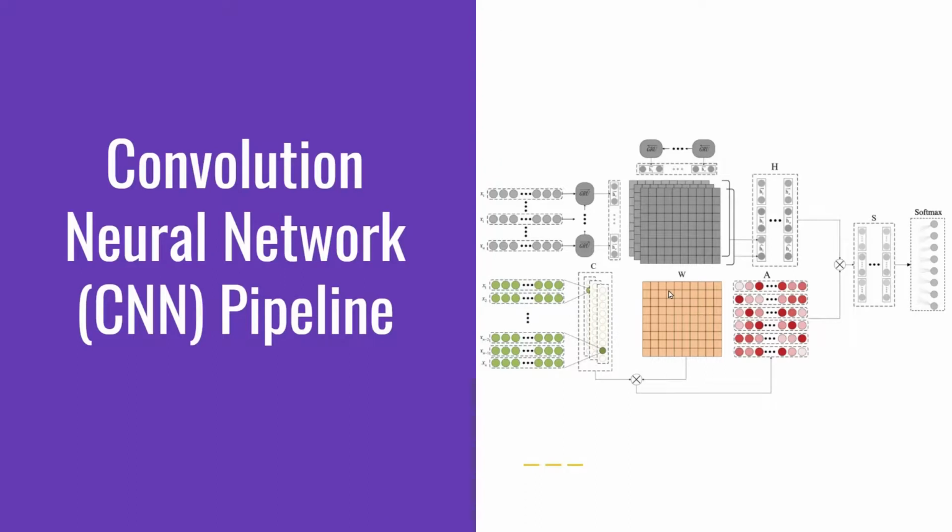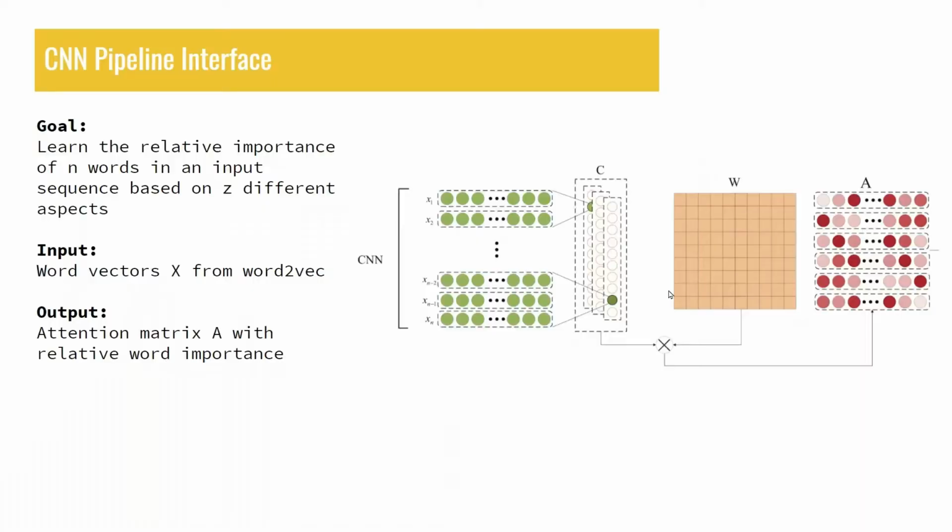Now we will discuss the convolutional neural network pipeline, which is shown here in color as the bottom half of this diagram. Let's start with the CNN pipeline interface. The goal of the CNN pipeline is to learn the relative importance of n words in an input sequence based on z different aspects. The pipeline's input are word vectors from word2vec, and the pipeline's output is the attention matrix A with relative word importance. Everything else in this diagram is internal implementation detail that we will now introduce step by step.